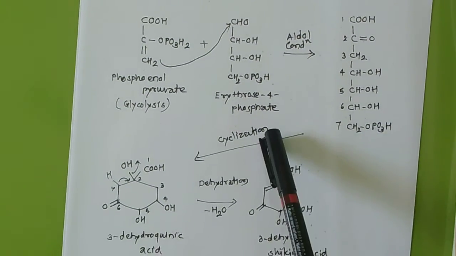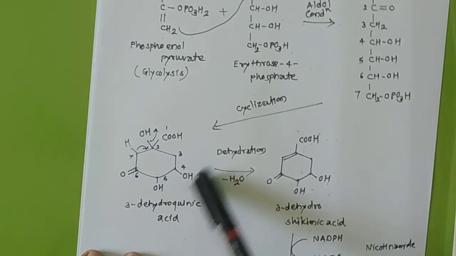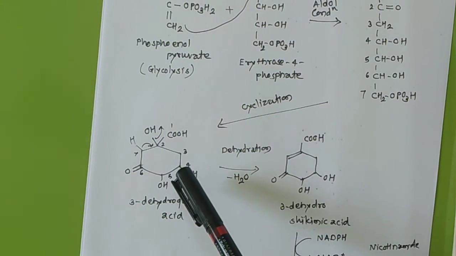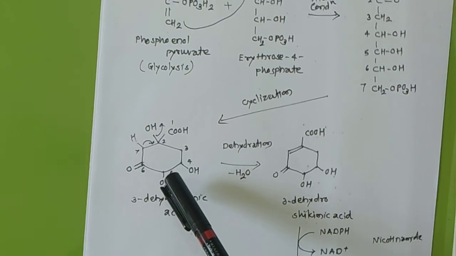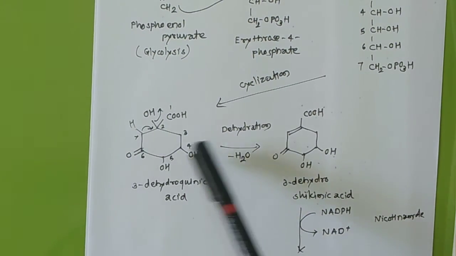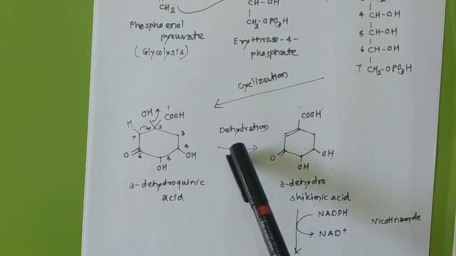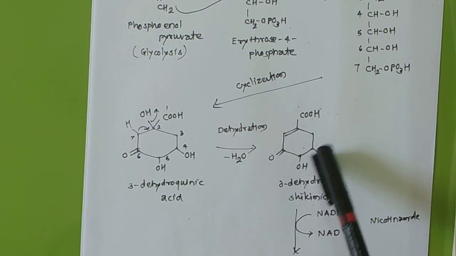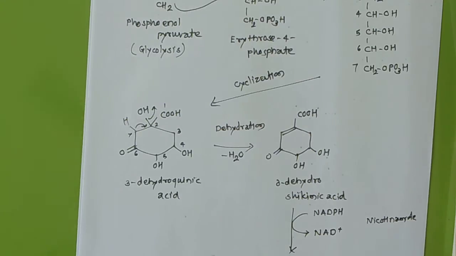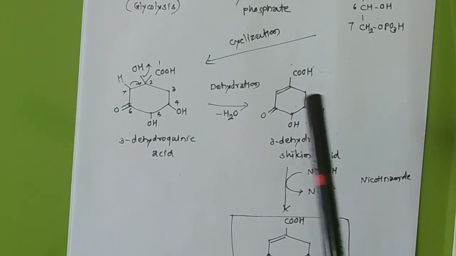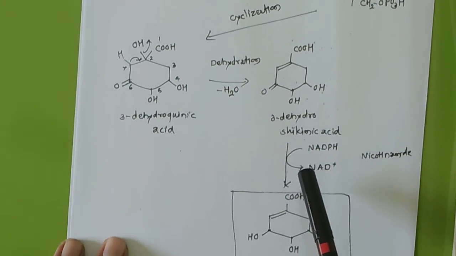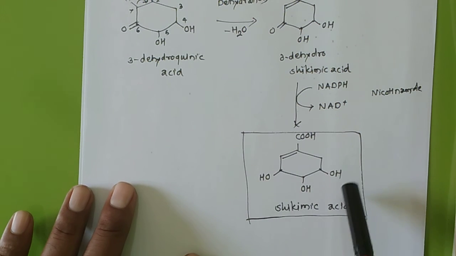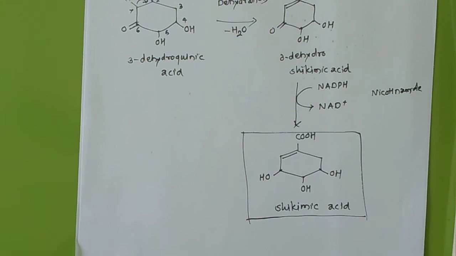After cyclization, you will get this kind of dihydroquinic acid. And then there will be dehydration. After dehydration, you will get this dehydro derivative of shikimic acid, and after reduction, you will get our final product, which is shikimic acid.